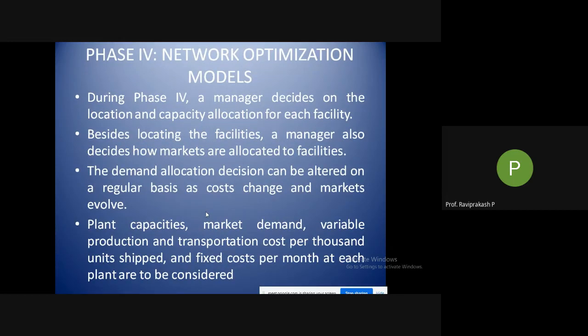Then in phase 4, network optimization models. So what is network optimization? You have put the network in place, and now we are trying to tweak it so that it is optimized. How to do it? During phase 4, a manager decides on the location and capacity allocation for each facility. Not just the location, but the capacity: how much to be produced, or we'll even be looking at the maximum production capability. If we have a particular maximum capacity, it may not be optimal to run that facility at that level, unless it is very necessary.